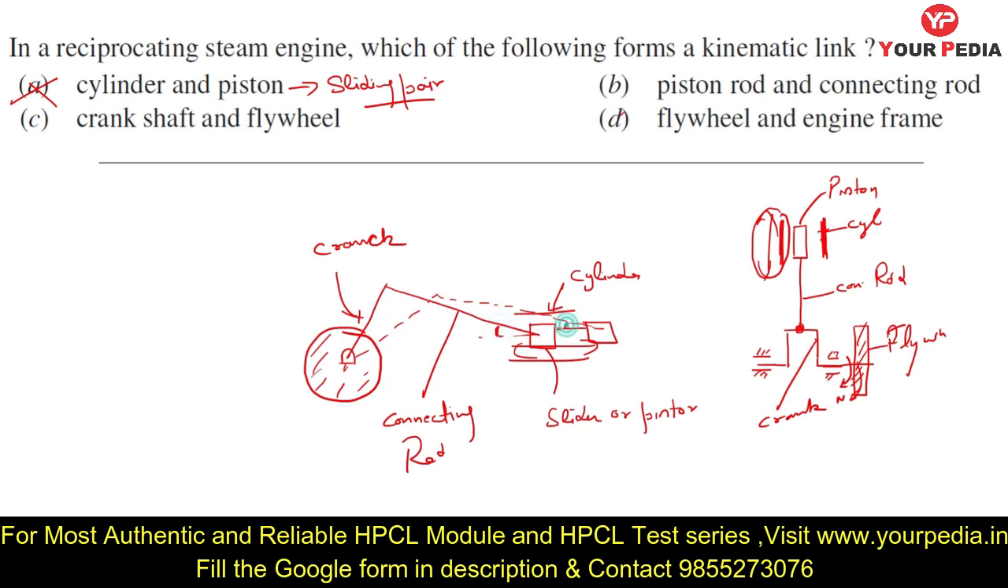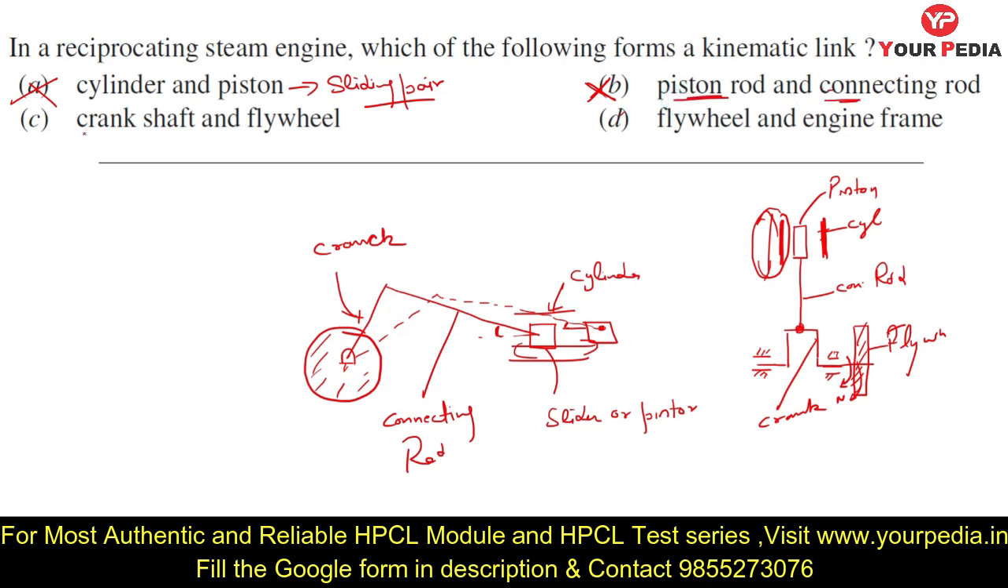Here the angle is different, here the angle is different. So there is a relative motion between the piston and the connecting rod. Also, it is not one link, but we can say that there is a pin joint. It is a rotational joint or rotational pair. So it is also not a single link. These are two links. The piston is a different link and the connecting rod is a different link.